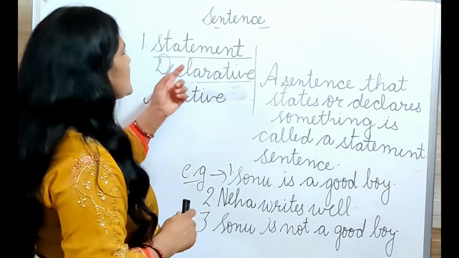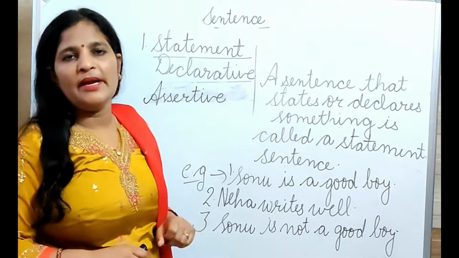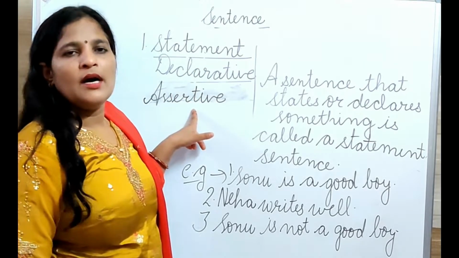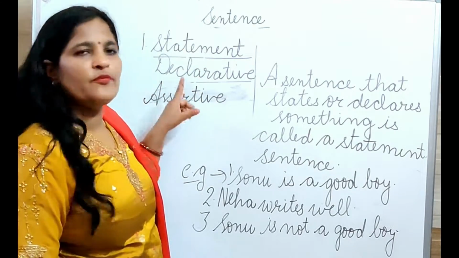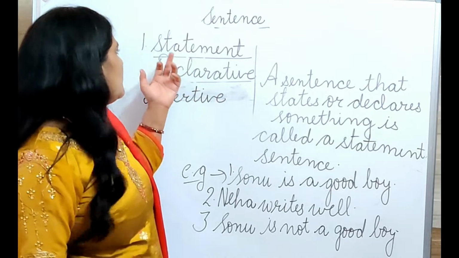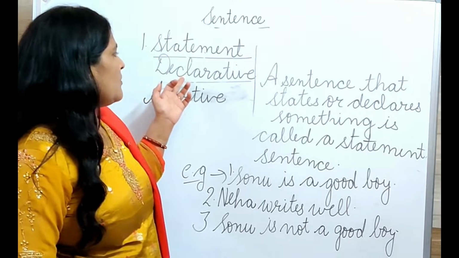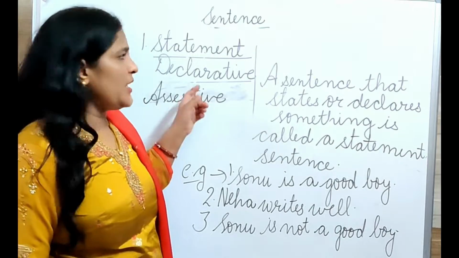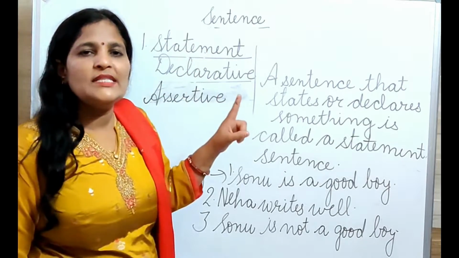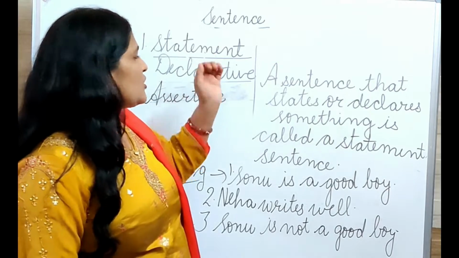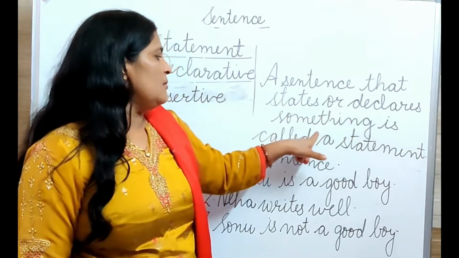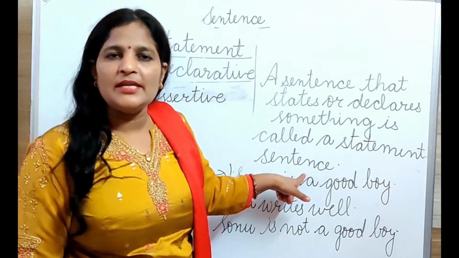Yes beta, our first kind of sentence is statement. Statement has also other names, declarative or assertive. They all are the names of one sentence. In some books you will find statement, in other books you can find declarative, or in other books you can find assertive. They all are the name of one sentence. And what is the definition of this statement? A sentence that states or declares something is called a statement sentence.